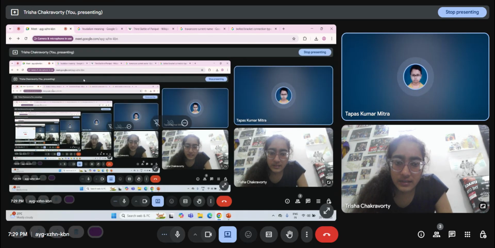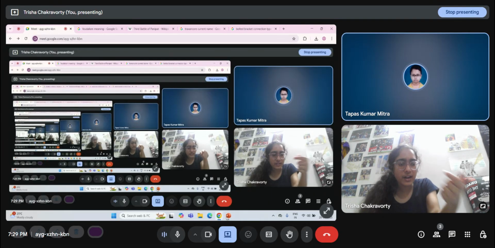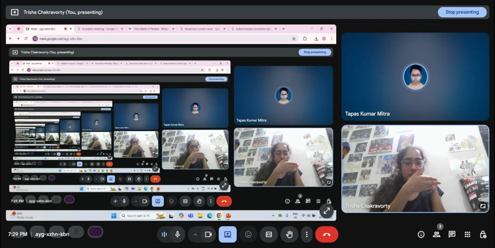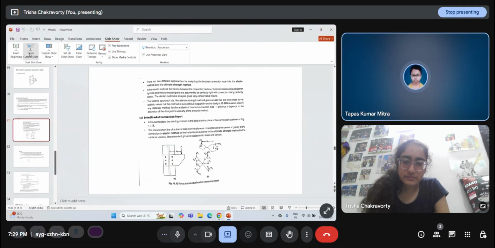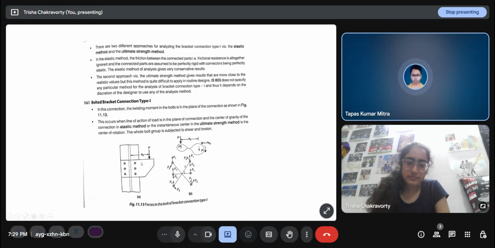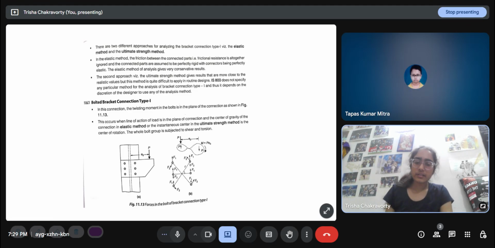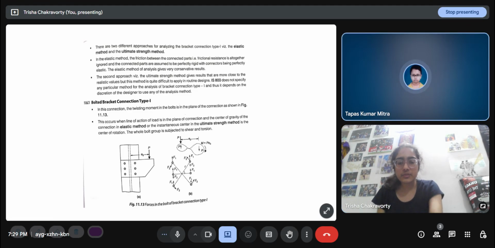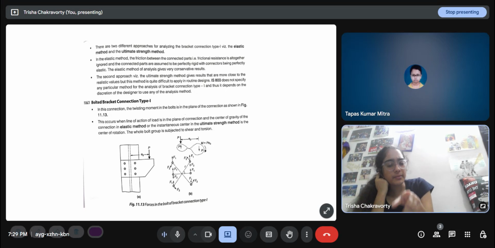If the load is being applied like this, in the plane, that is the same plane. Another case is a load perpendicular to the plane, perpendicular to the bracket. That means like this or this. If it was being applied, then it would be the type 2 connection.